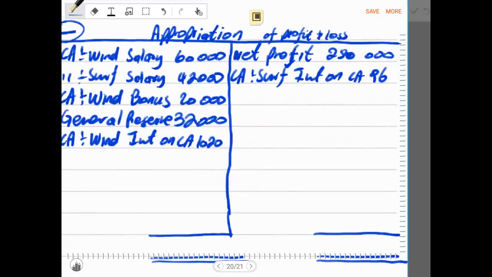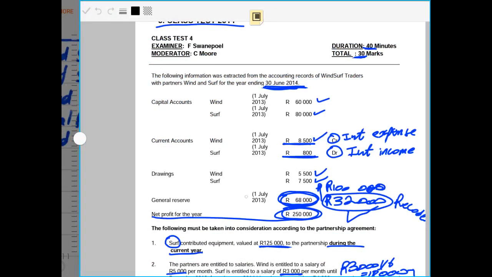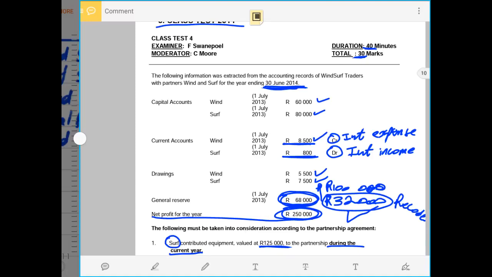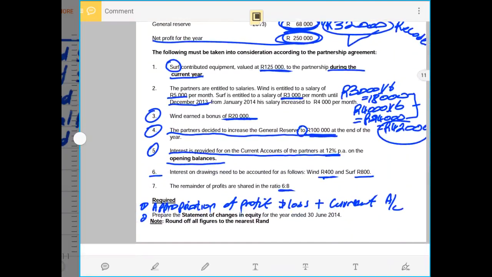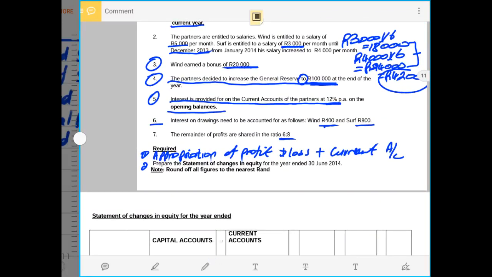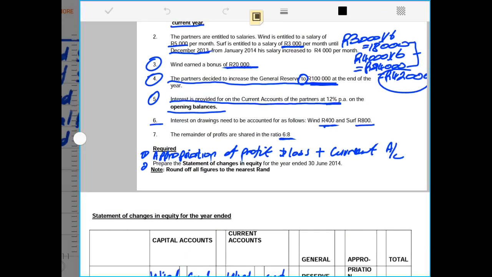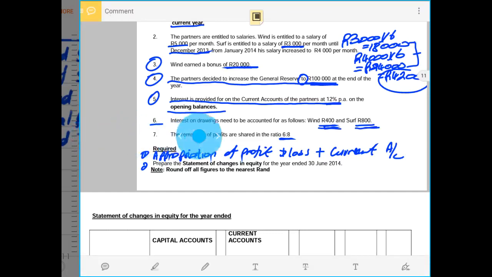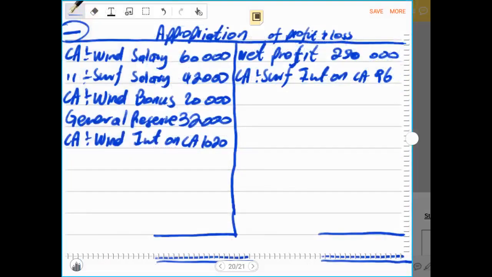Then from here we can continue, because we have accounted for requirement number 5. We are now going to requirement number 6. Requirement number 6 says that interest on drawings needs to be accounted for as follows: 400 rands and 800 rands for Wind and SAF respectively. So now we record the interest on drawings as it is given.